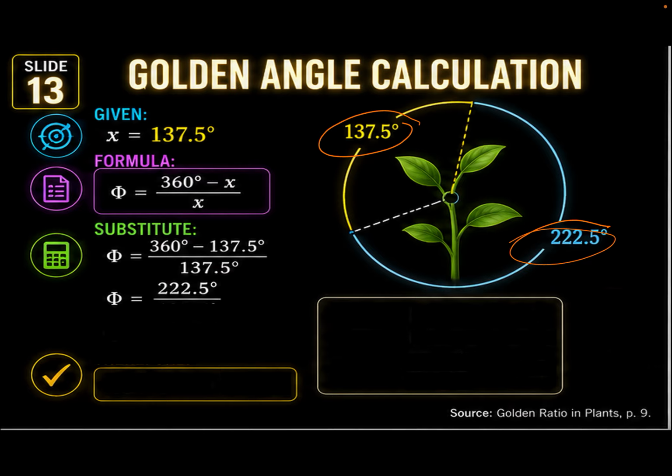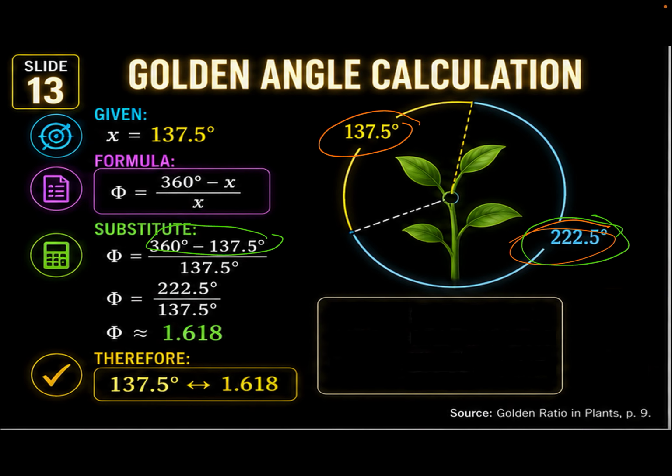So, we substitute: the golden ratio is equal to 360 minus 137.5 divided by 137.5. What would be the result? The numerator gives 222.5, divided by 137.5. The answer must be the golden ratio, approximately 1.618. So therefore, 137.5 will lead to the golden ratio. So 137.5 is the golden angle as well, and 222.5 is the remaining angle.